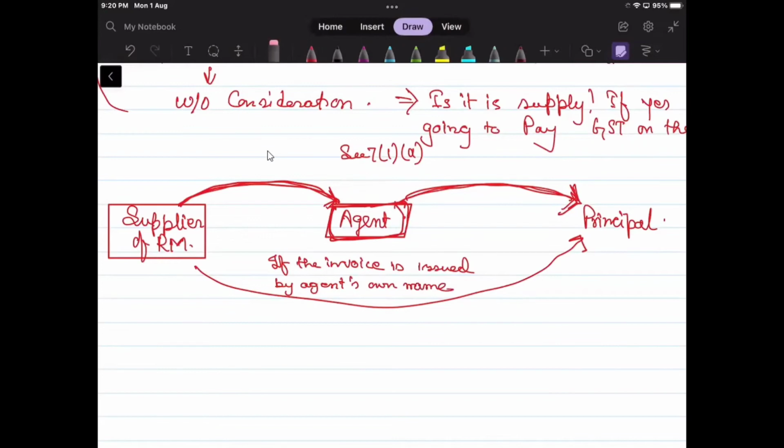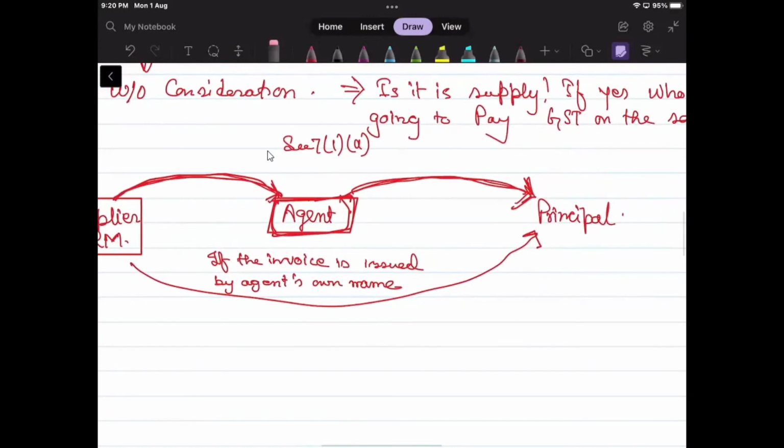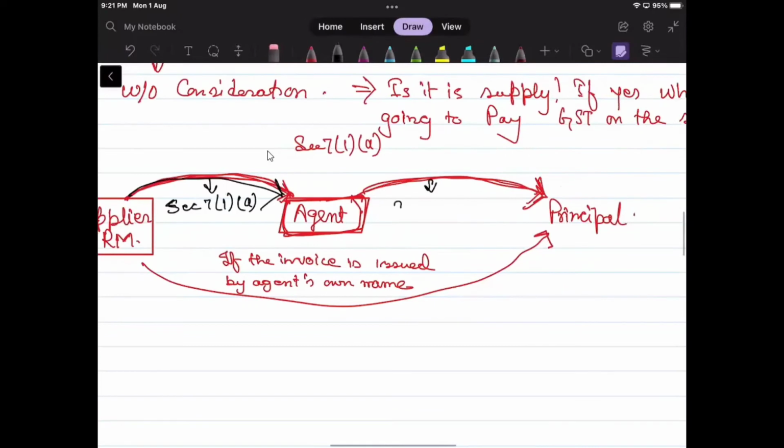Now see, the whole scenario will change. We will not think about whether the agent is giving service or not. See, when I'm saying that the agent will further supply to the principal in his own name, then what does it mean? Then supplier is definitely transferring it to the agent's name. Correct. So it itself becomes a supply under section 7(1)(a). And this becomes supply under section 7(1)(c).